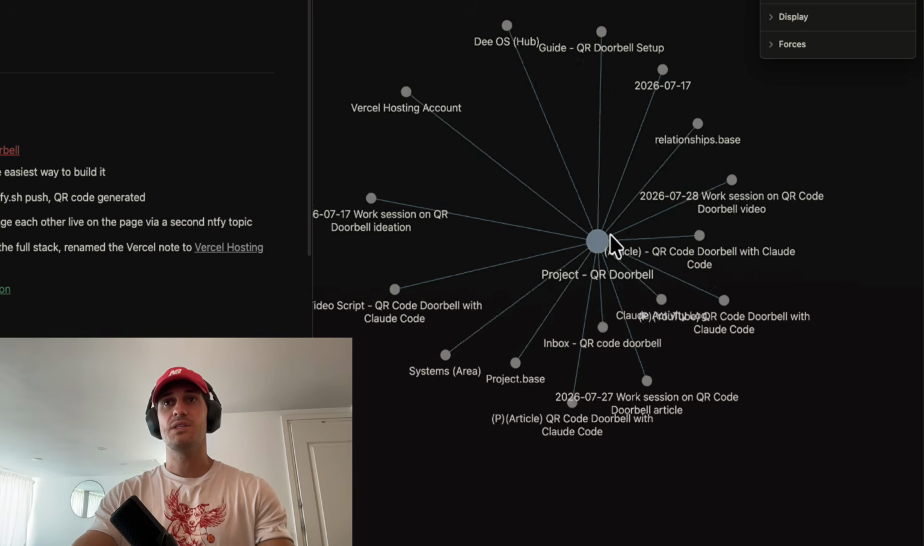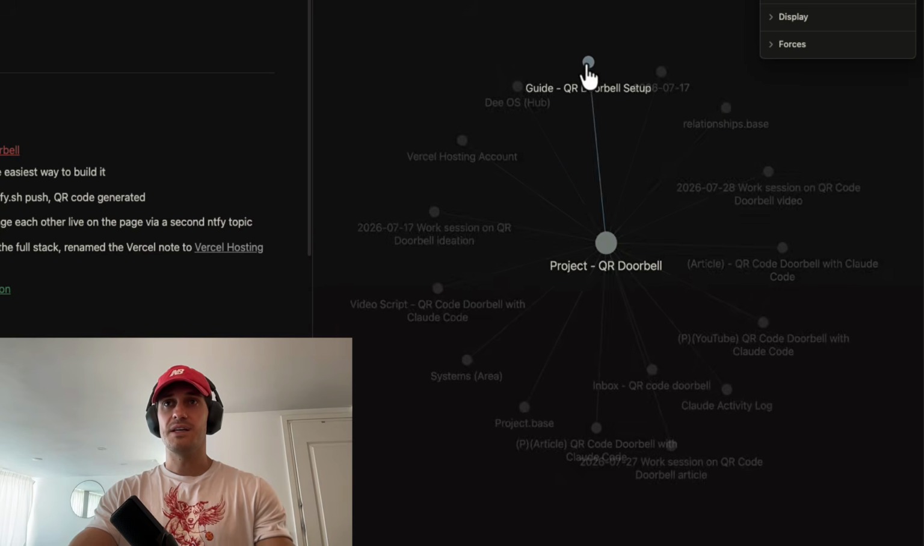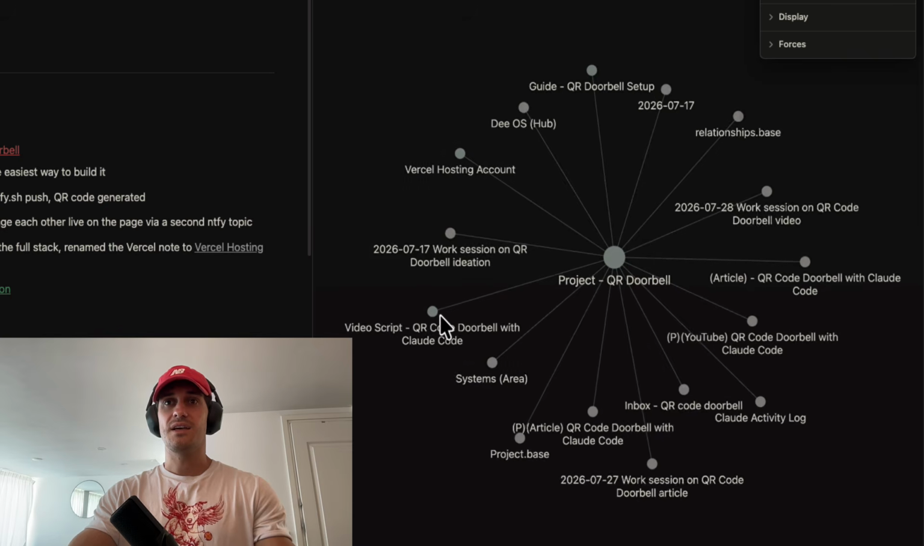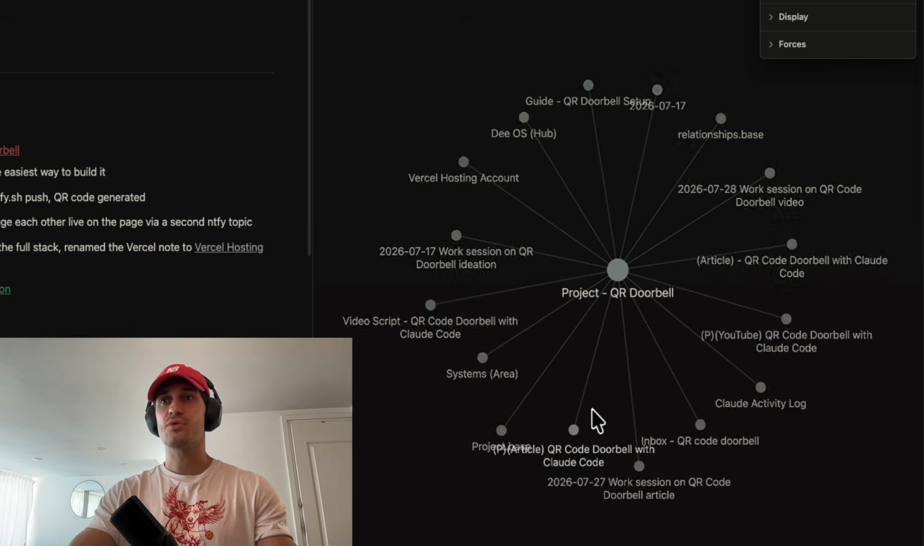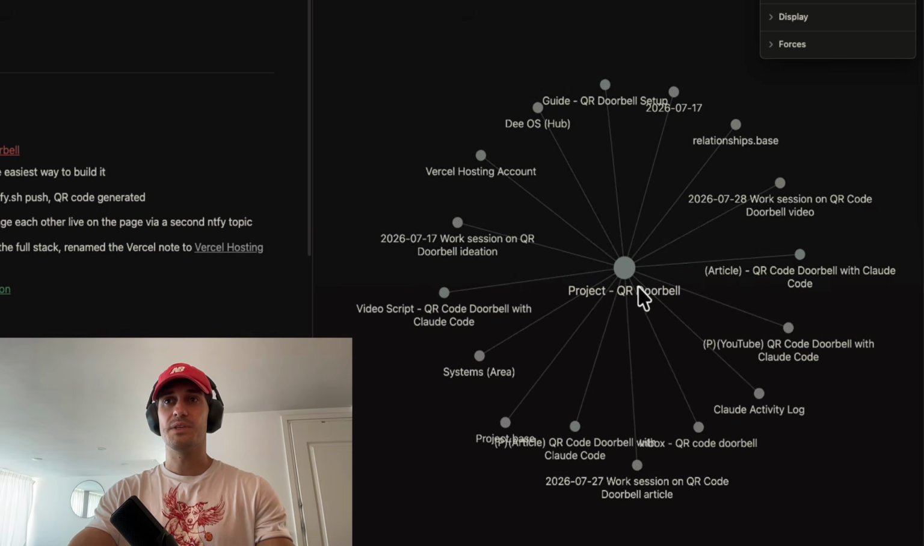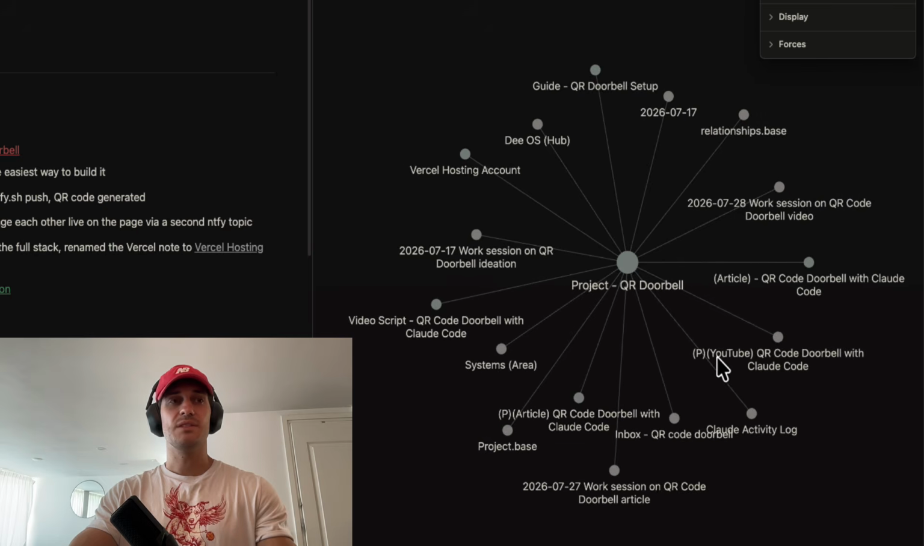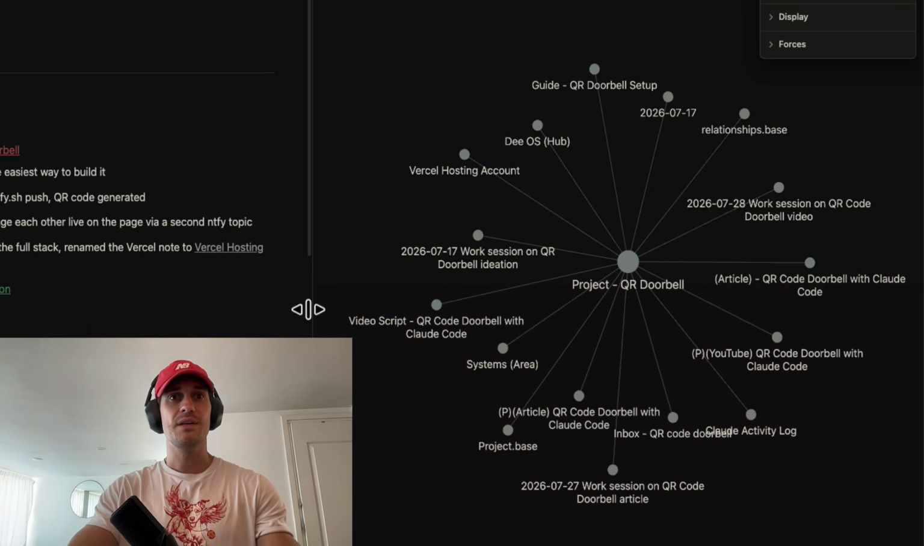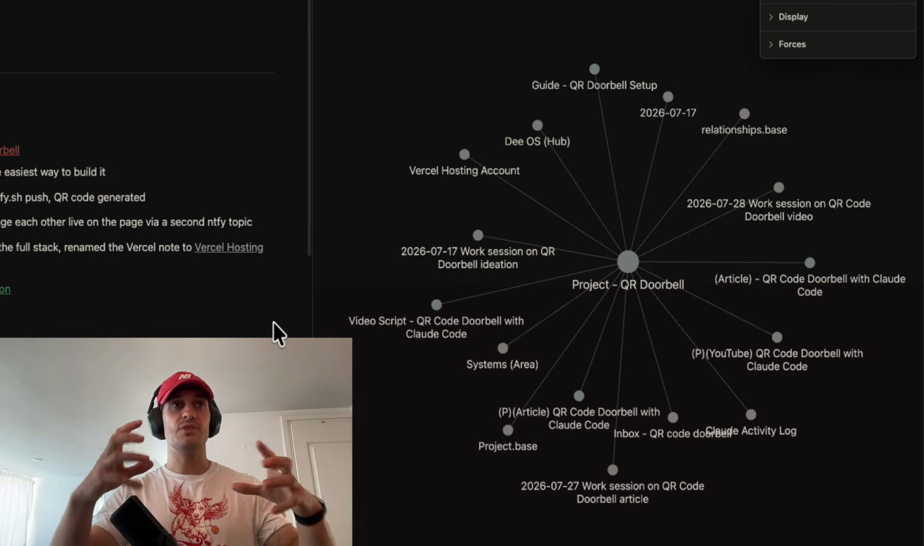So you can see the project, QR Doorbell. I have the guide. It's linked to my Vercel hosting account. You can see that I am creating this video script from it now. I created an article from this. Everything is connected, which means that I'm never going to be overwhelmed with information or trying to remember how we set this up, because all of the information is stored here.